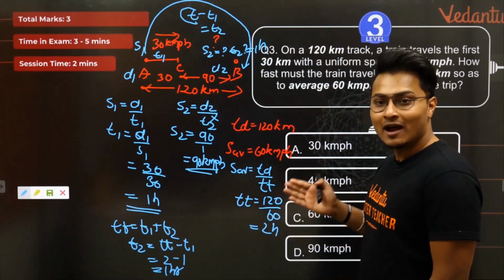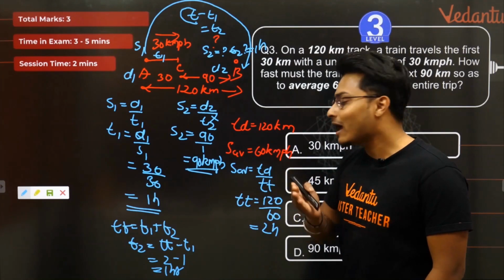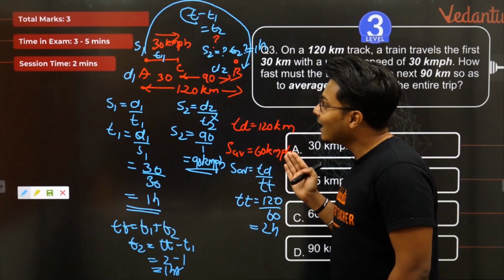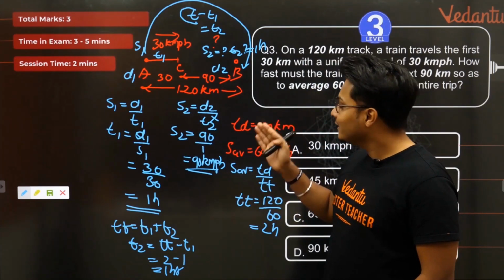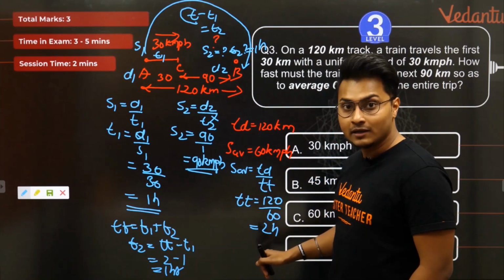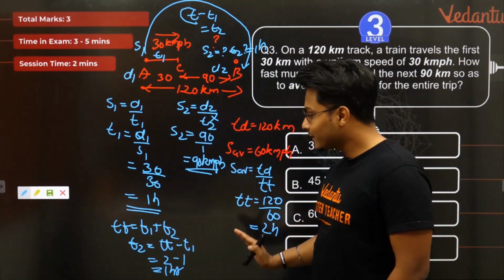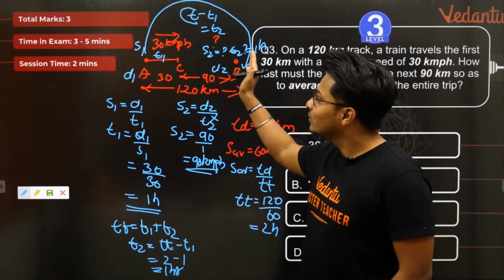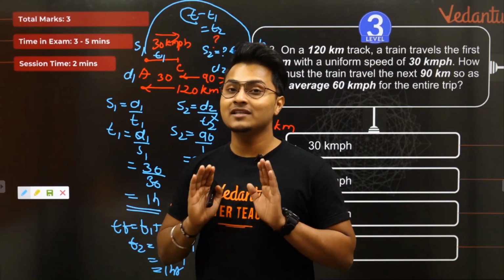Even if you have to go backward, for example, here the final answer is given to you, average speed is given to you, and we had to run backward. So using the average speed, we found the total time, 2 hours. We also found the time in the first scenario. Total time minus the first scenario gives you the time for the second scenario. Find out the speed.